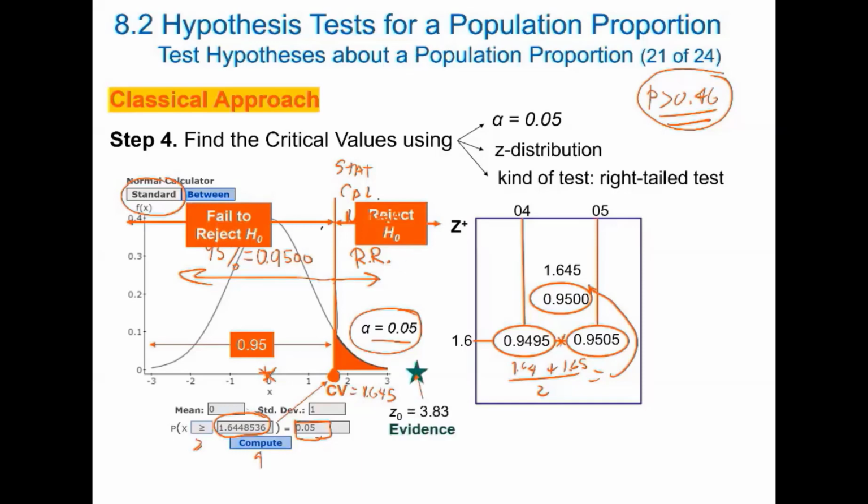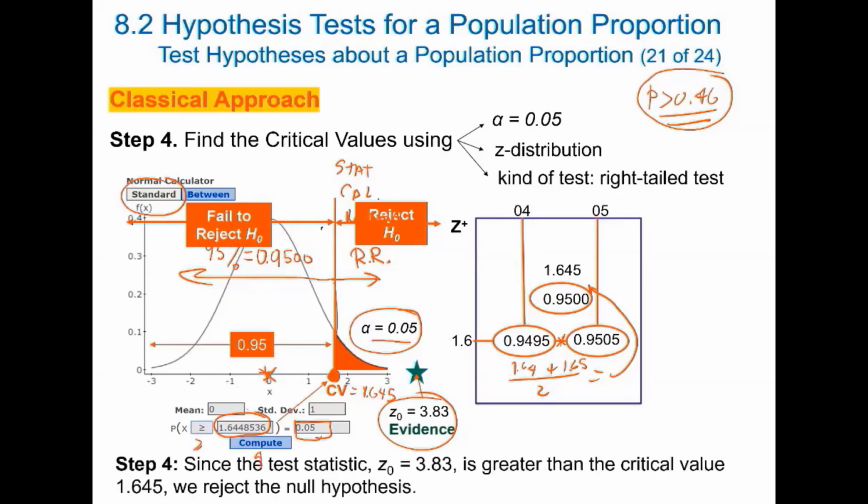My evidence falls here. What is my evidence? My evidence is the z-score of my sample. Remember, my sample was 53%. We obtained a z-score that falls 3.83 standard deviations to the right. Because it falls in the rejection region, my conclusion is that we reject the assumption that the true proportion is located here. Why? Because we work with this significance level of 5%.